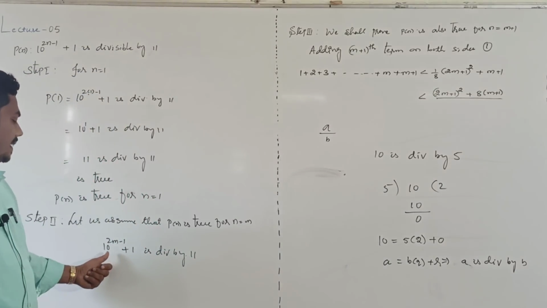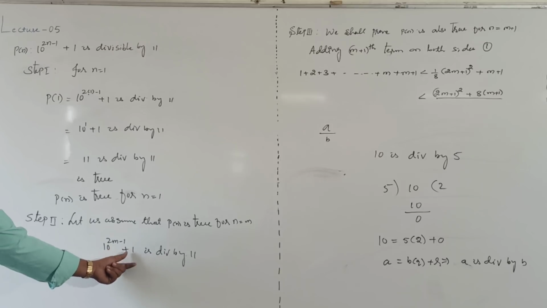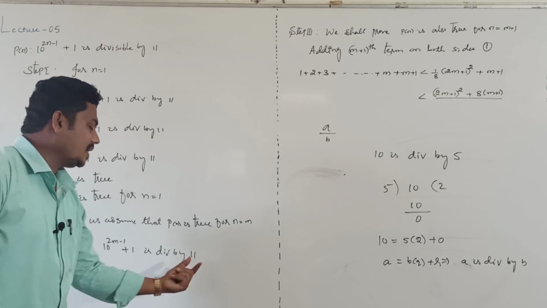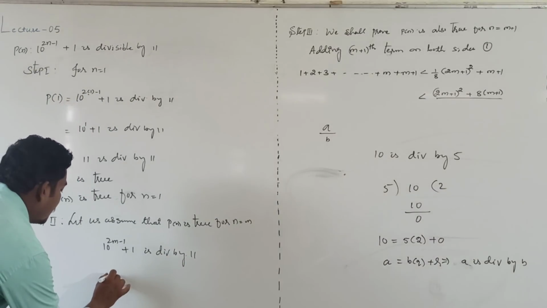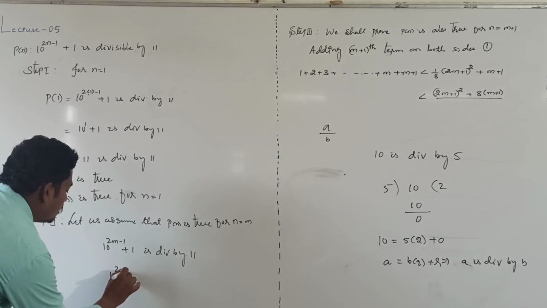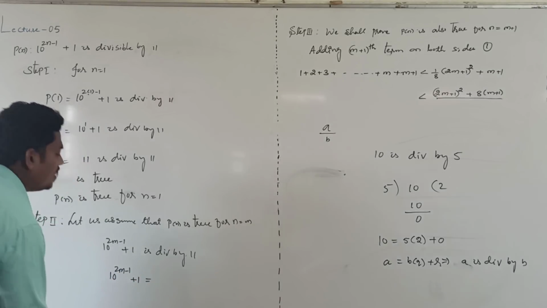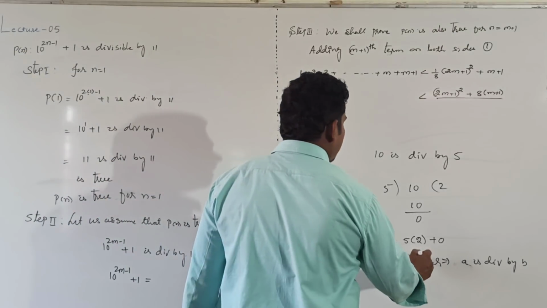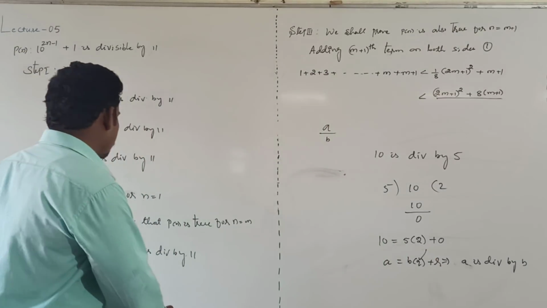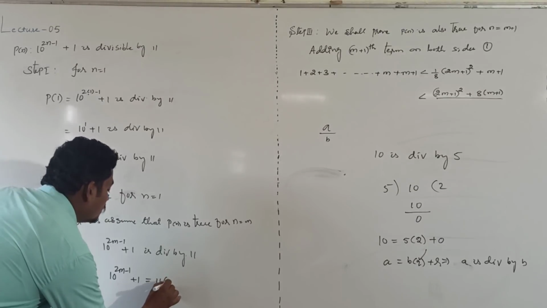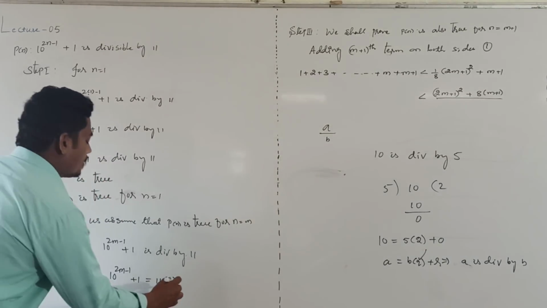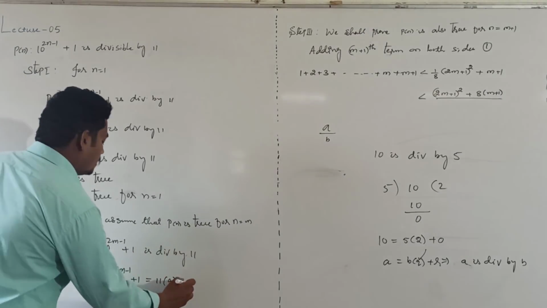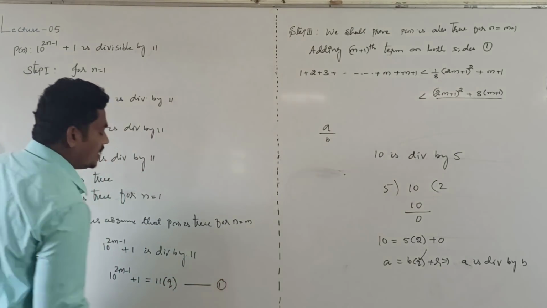Here 10 power 2m minus 1 plus 1 is divisible by 11. It is like A, and 11 is like B. Then A, that is 10 power 2m minus 1 plus 1, is equal to divisor into some integer Q, means 11 into some integer Q. In this case, the remainder is clearly 0. Take this as equation number 1.